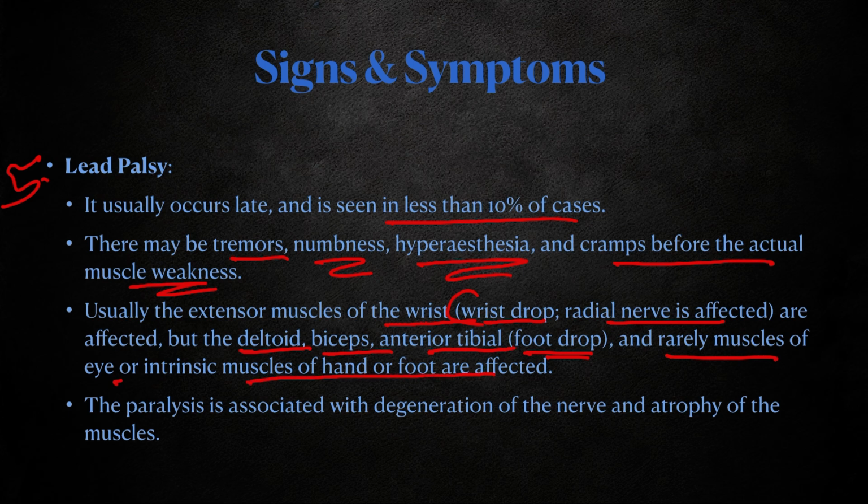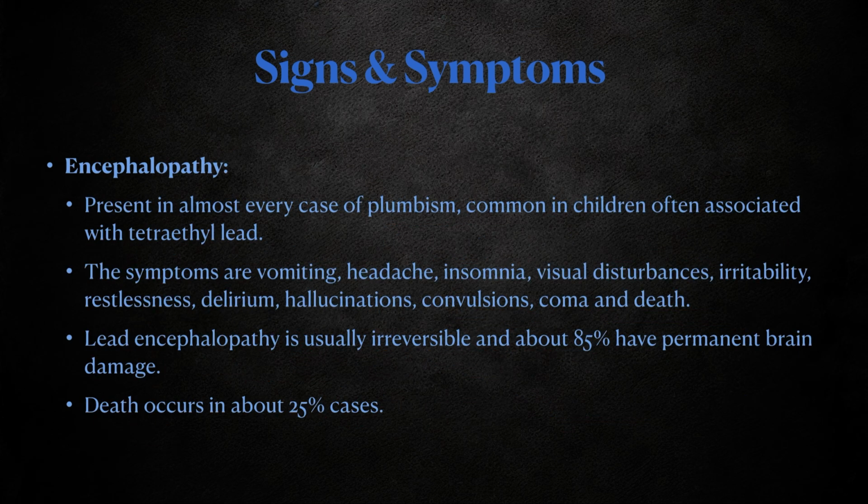Palsy is associated with degeneration of the nerves and atrophy of muscles. When muscles and nerves get damaged, degeneration of nerves leads to palsies. Based on which nerve is affected, symptoms occur like wrist drop or foot drop. Then encephalopathy is present in almost every case of plumbism, common in children, often associated with tetraethyl lead.